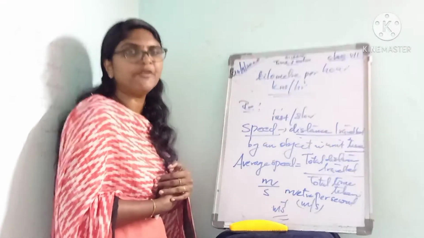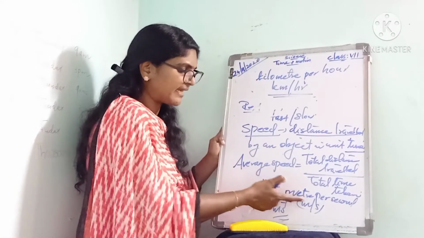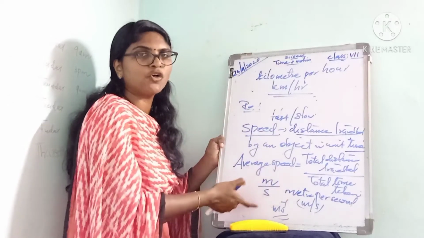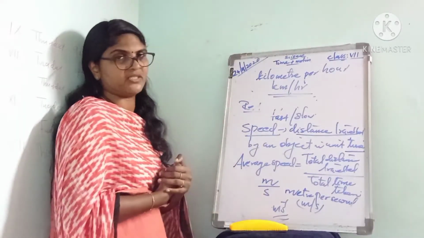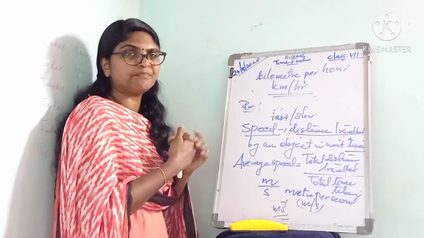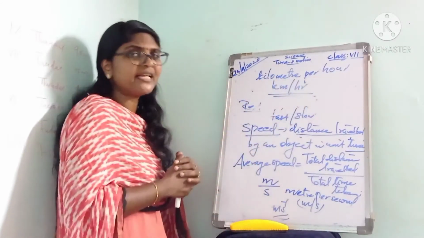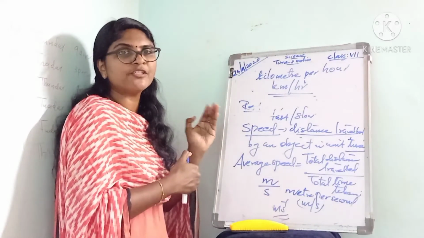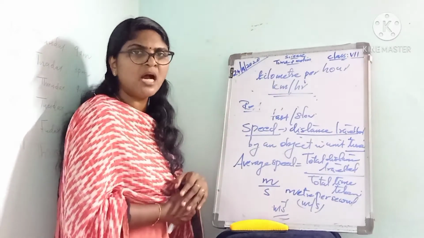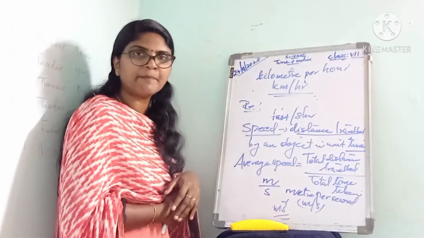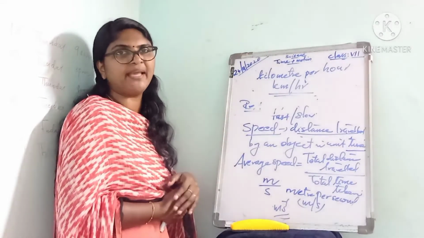Then what is the SI unit of speed? Meter per second, or meter second raised to minus 1. Suppose the distance is expressed in kilometer and time is in hour, then we can write the unit of speed as kilometer per hour. That is about speed.